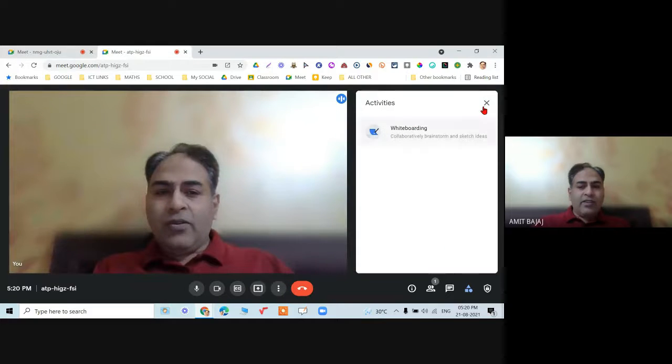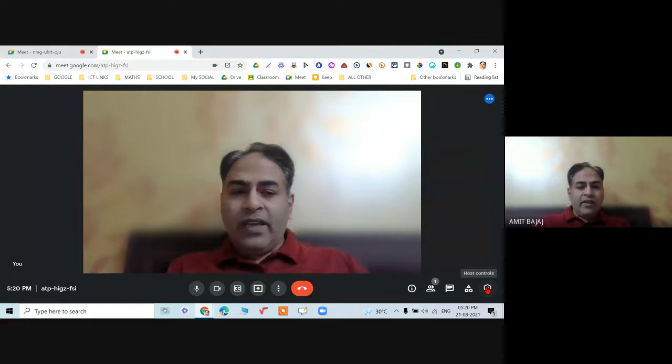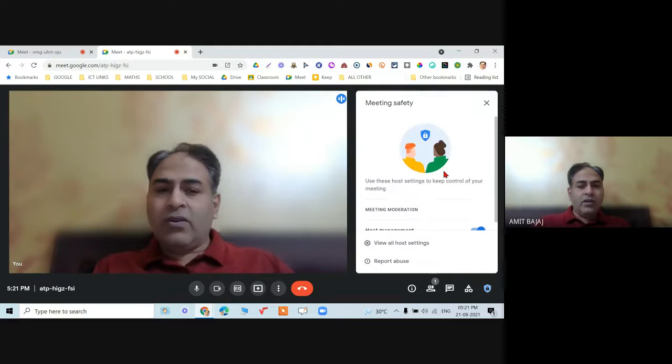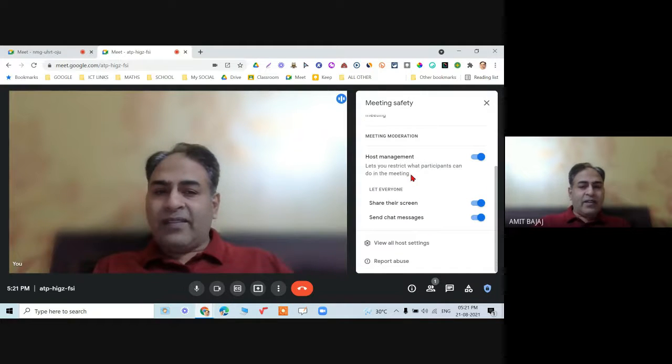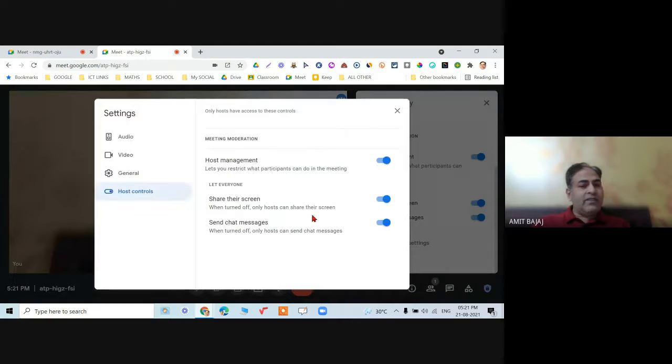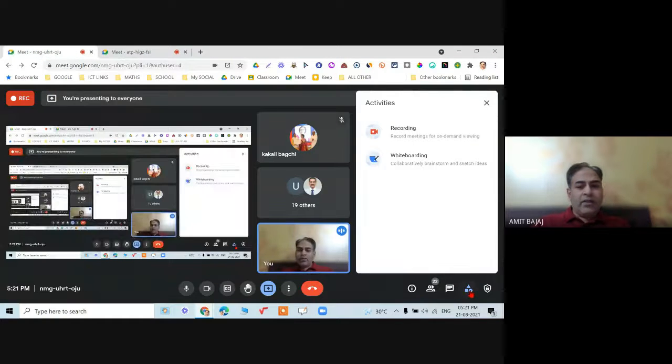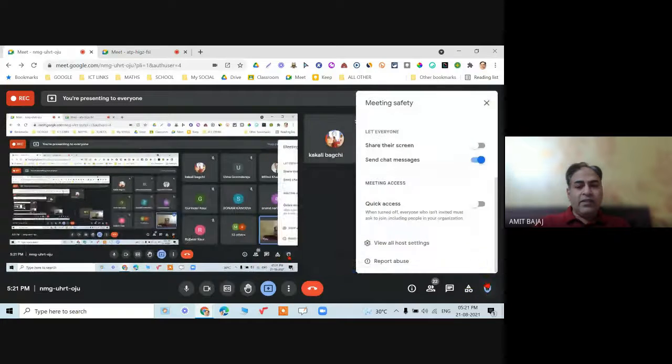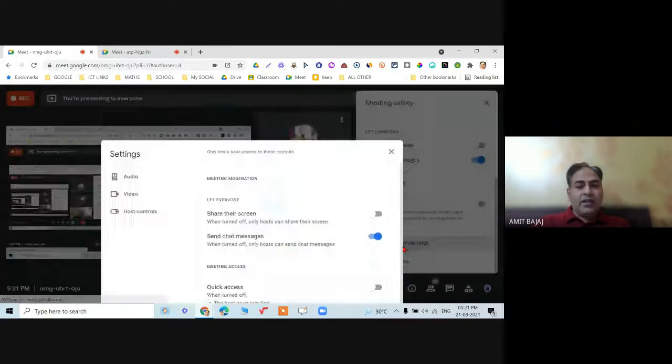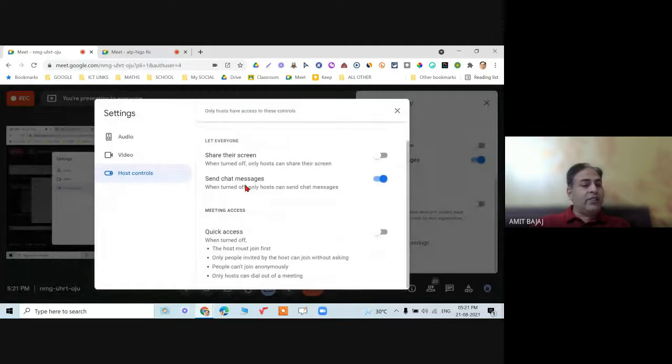Similarly, when I'm using my free account and I go to the host control, some lesser controls are visible. Some lesser controls, you can see that over here. But when I go to my official account, you can always see that more options are available.